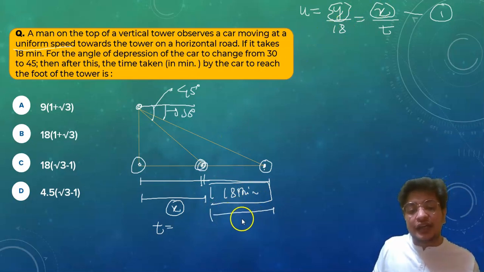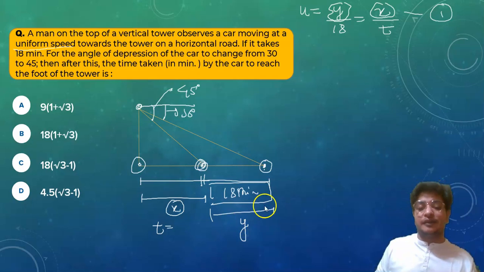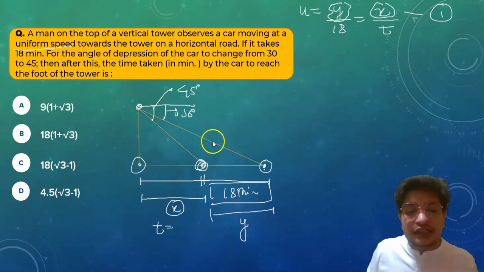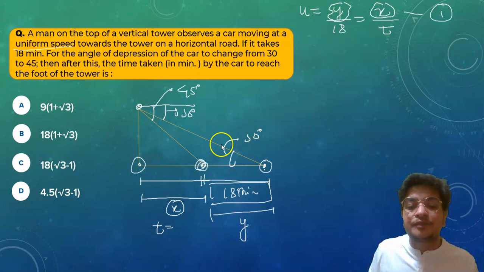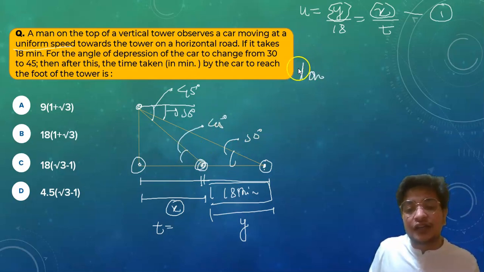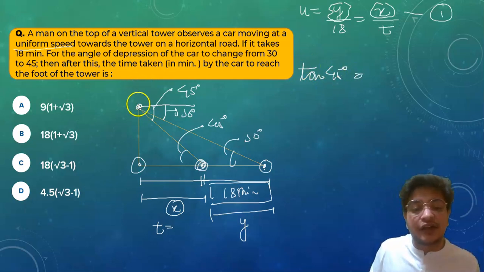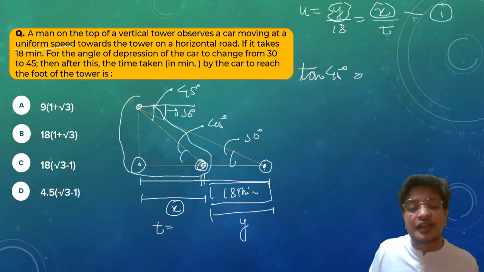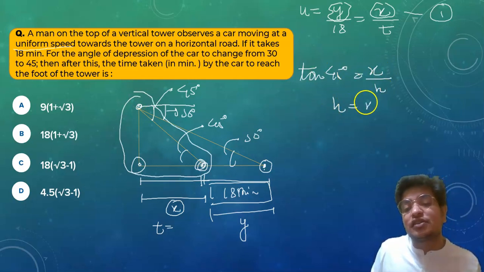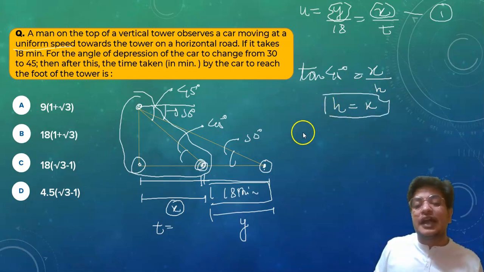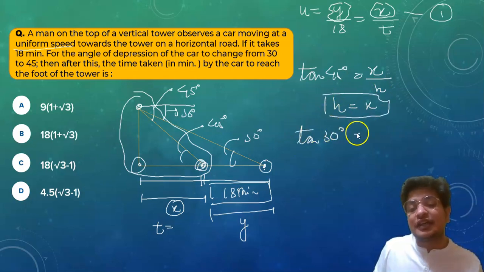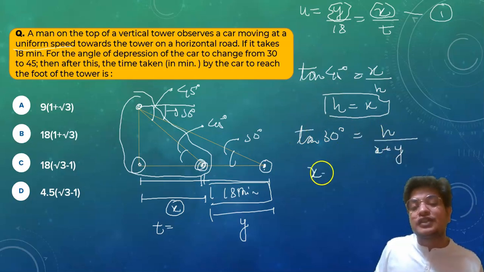If I'm taking it as y, tell me, if this is 30 degrees then this value will be 30 degrees, and this value will also be 45 degrees, which means tan 45, if I'm considering this triangle, will give x by h, which means h is equal to x. This one is given, and tan 30 degree is equal to h upon x plus y, which will give x plus y is equal to root 3 h.